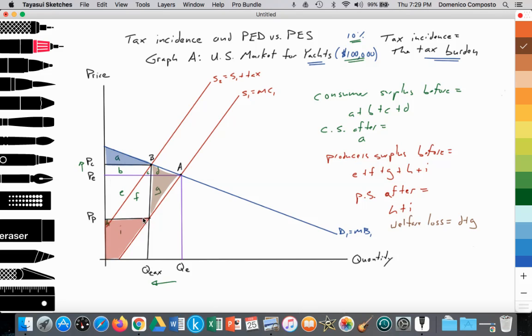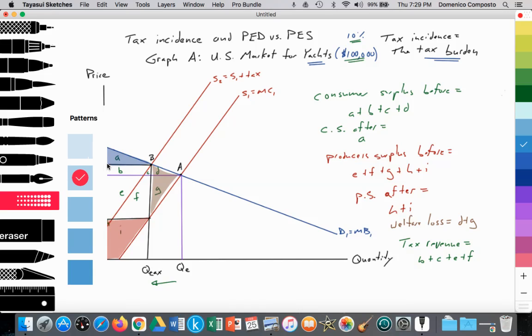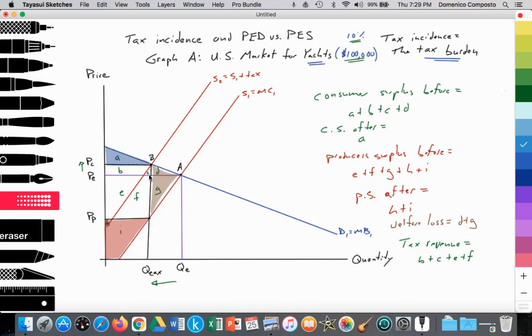And then we're left with the tax revenue. Tax revenue composed of B plus C plus E plus F. All right. Government tax revenue equal to areas B plus C plus E plus F. Of this tax revenue, we can see that the consumer carries the burden of B plus C. All right, so the consumer burden is just this boxed area here.